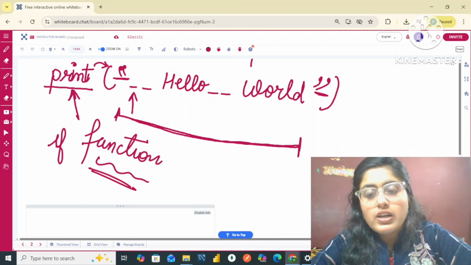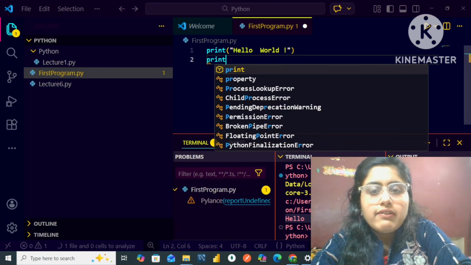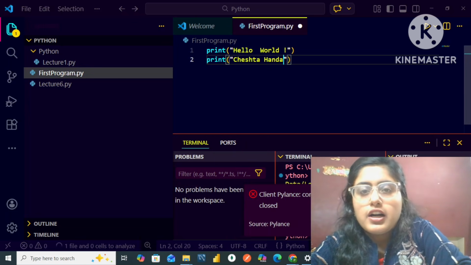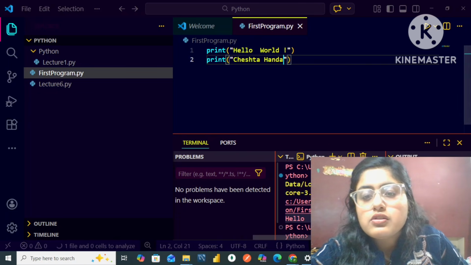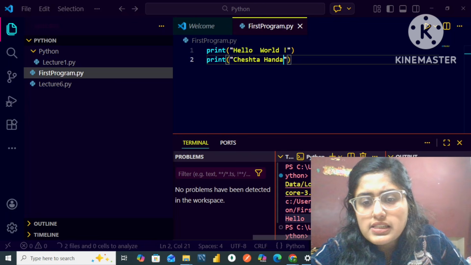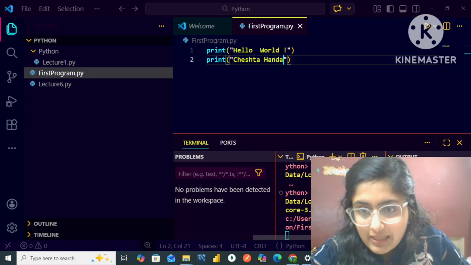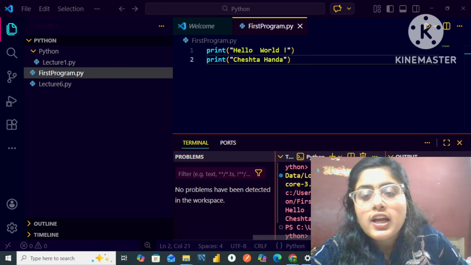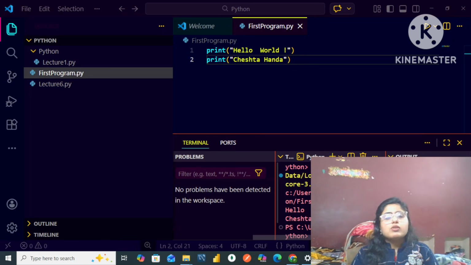Now let me just tell you more examples about the print. For example, I will write over here print, and then I will write over here Cheshta Handa. Let me just run it. My code is running actually. Yeah, so you can see in the output, one is my hello world which I got, and the second thing I got is the word Cheshta Handa. I hope this was also crystal clear to you all.